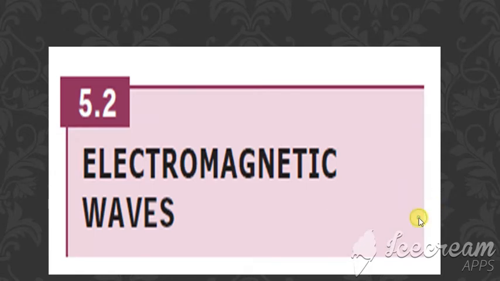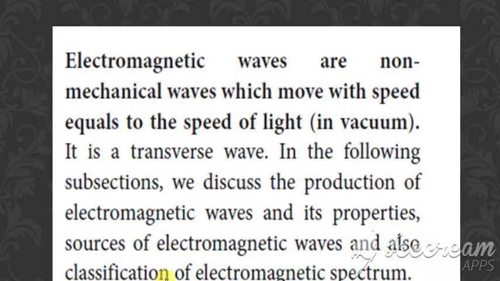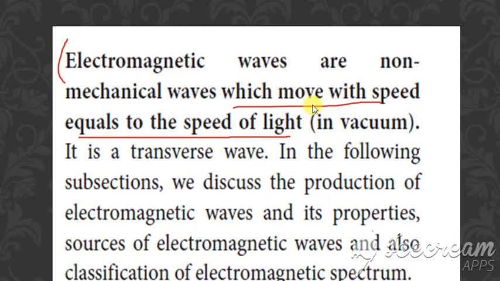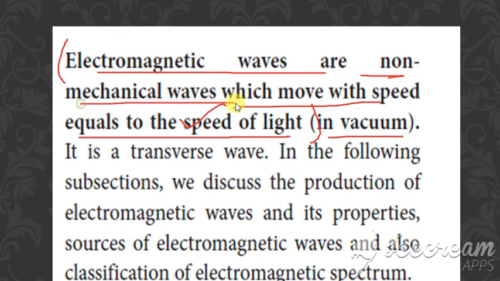What are electromagnetic waves? They are nothing but non-mechanical waves which move with a speed equal to the speed of light. They move with the speed of light even in a vacuum, and they are transverse waves. So these are the two key points about electromagnetic waves.